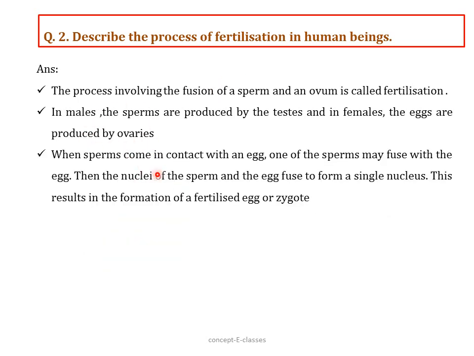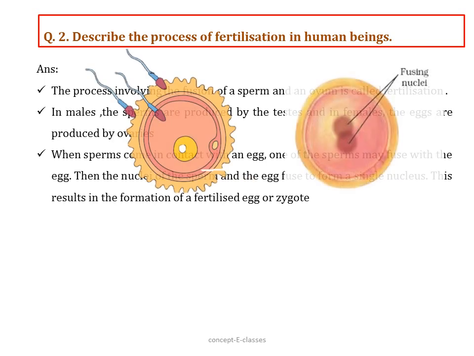When sperms come in contact with an egg, one of the sperms may fuse with the egg. Then the nuclei of the sperm and the egg fuse to form a single nucleus, which results in the formation of a zygote. Zygote is actually the beginning of a new individual.